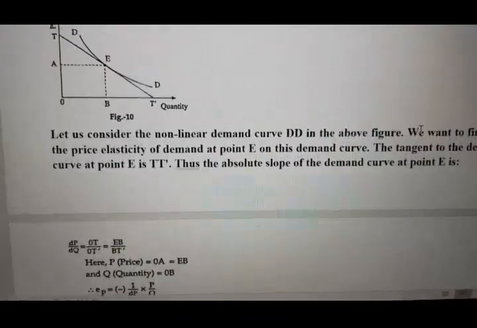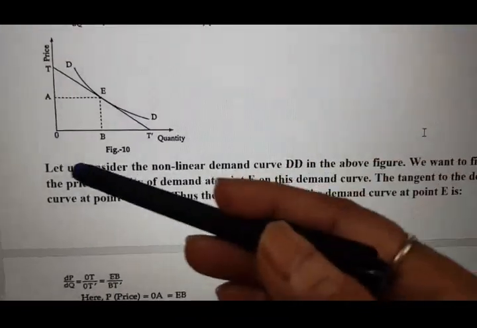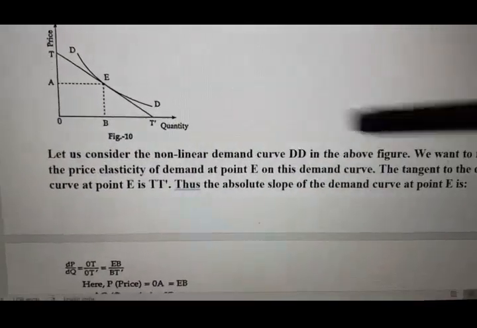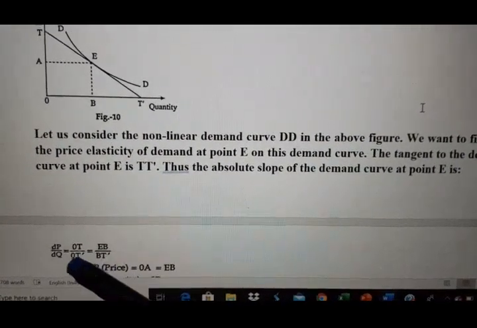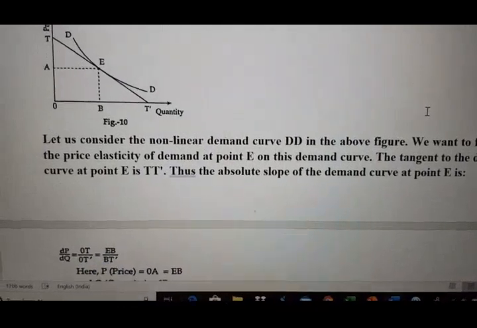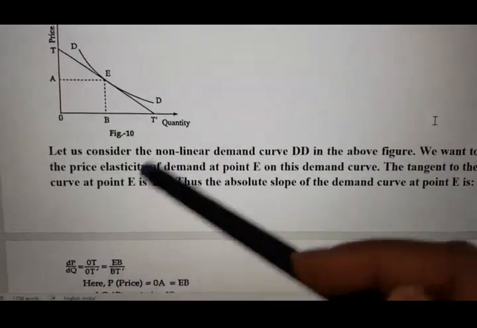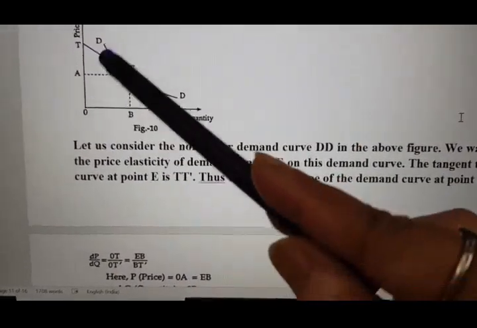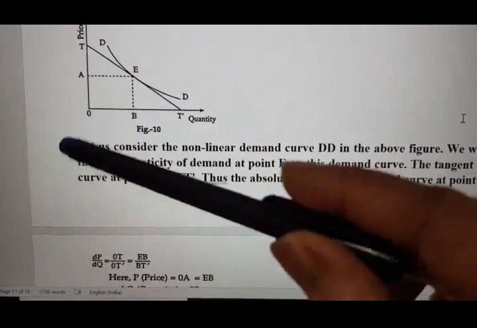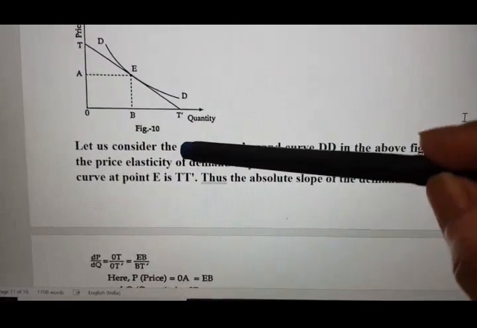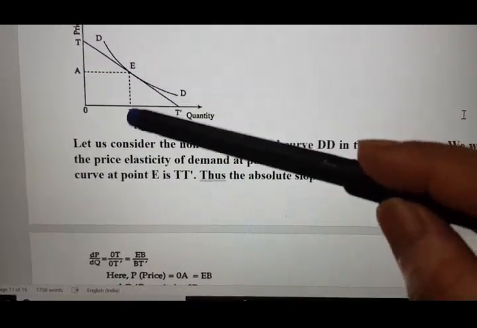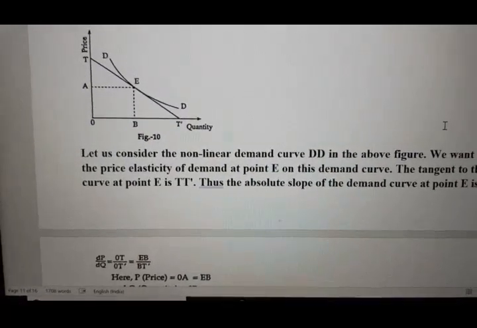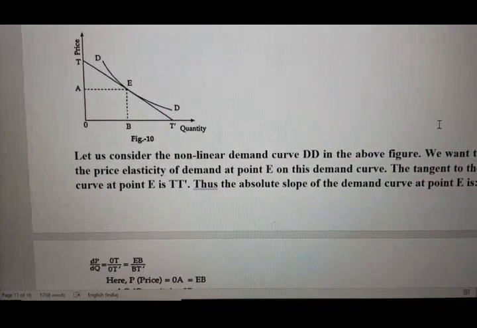Now this dP by dQ we can write as 0T divided by 0T'. Here the triangle 0T' and the triangle EBT' are similar triangles, meaning their features will be the same.